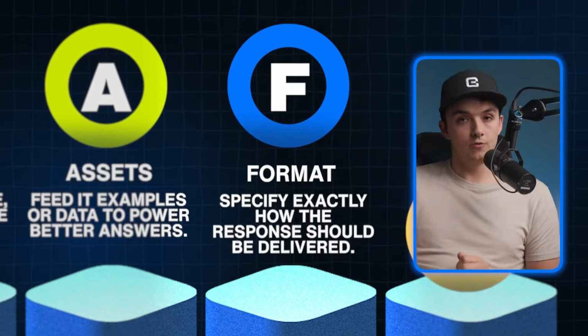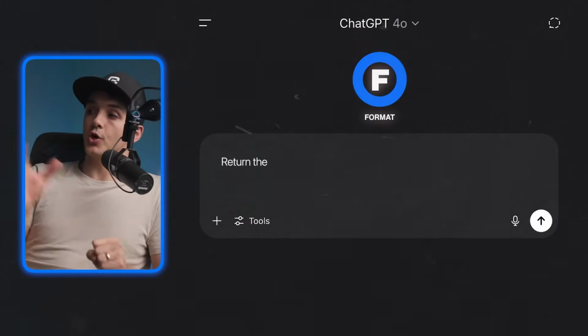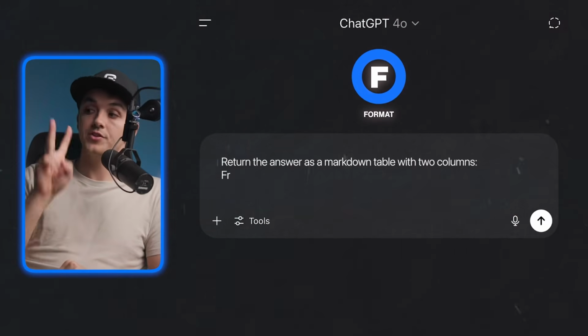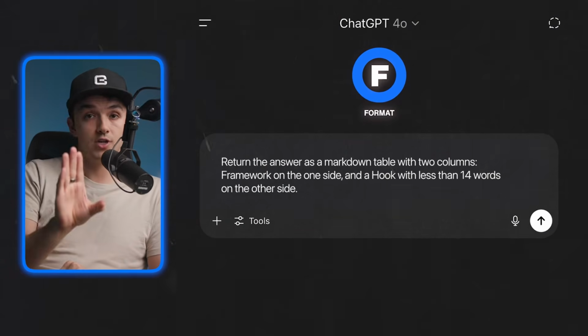Then we move into formats, right? Specify exactly how the response should be delivered to you. So I'm going to say, return the answer as a markdown table with 2 columns: framework on one side and the hook with less than 14 words on the other side.